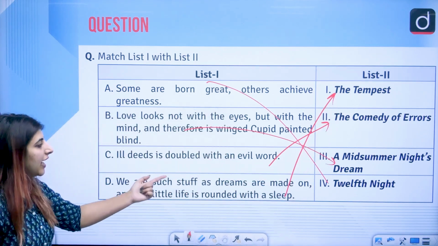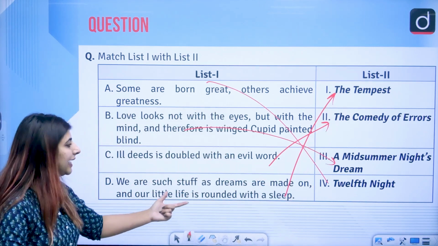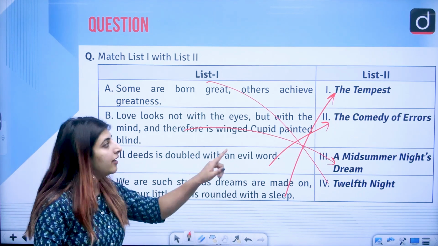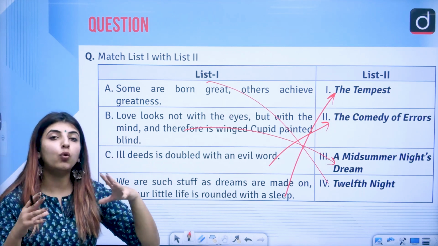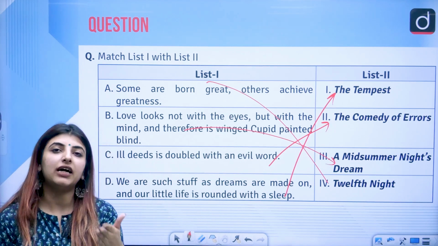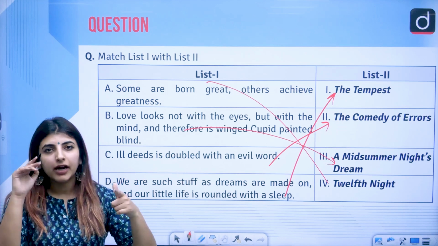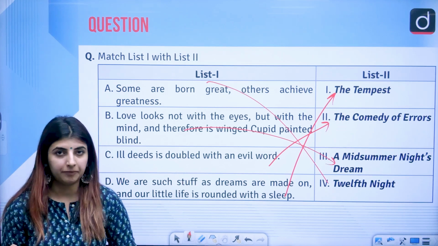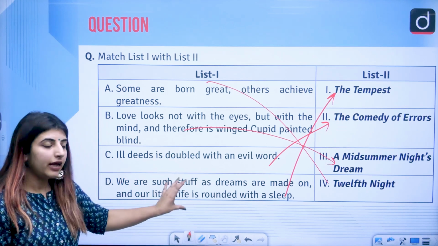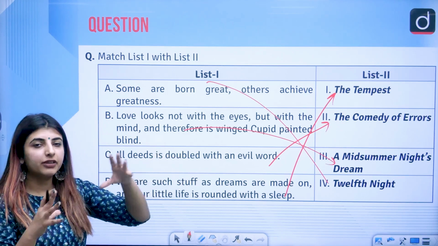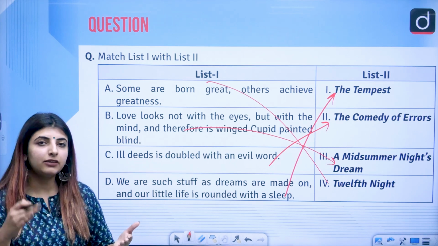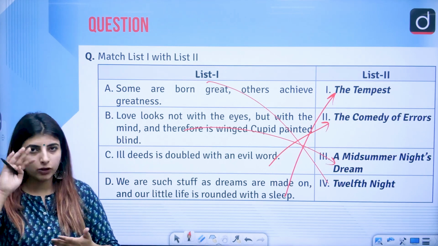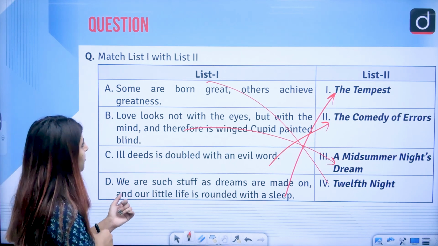"We are such stuff as dreams are made on, and our little life is rounded with a sleep." This is the quote from The Tempest, and a whole comprehension was asked in one of the passages in, I think, December 2021. So this entire paragraph, the comprehension from the Shakespearean play The Tempest, was given for solving the comprehension questions, which were 5 in number.